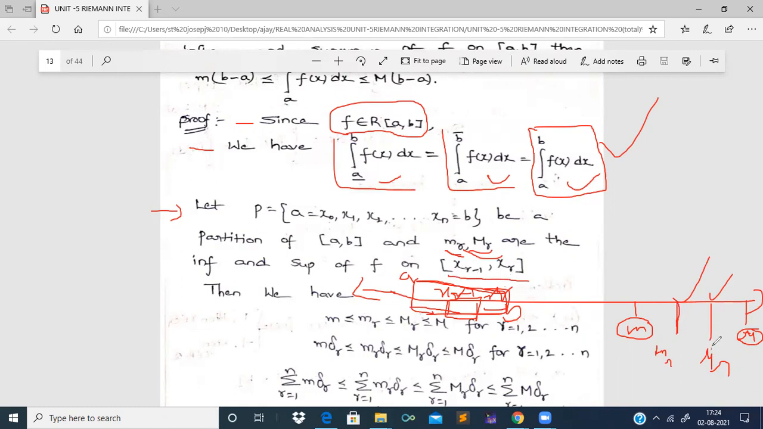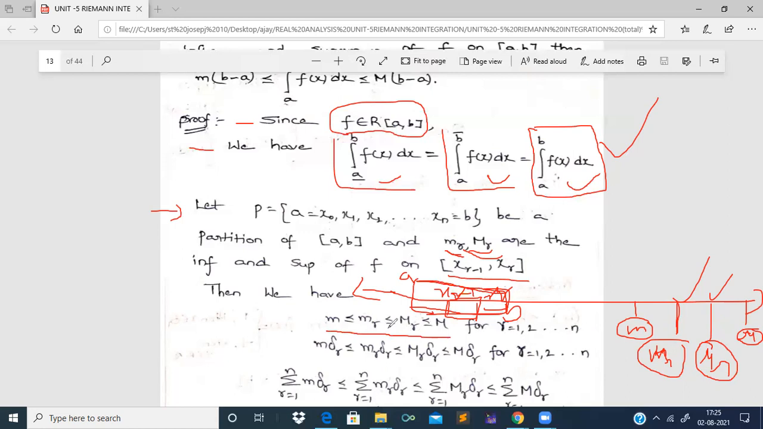And what is capital Mr? Capital Mr is the supremum of f of x in the rth segment [xr minus 1, xr]. So if we take the values on the real number line, small m will be less than or equal to small mr, less than or equal to capital Mr, less than or equal to capital M. On the real number line, I have represented small m first, small mr next, then capital Mr, and at the last, capital M. That is what I have written here: small m is less than or equal to small mr, less than or equal to capital Mr, less than or equal to capital M, for every r equal to 1, 2, 3, and so on up to n.